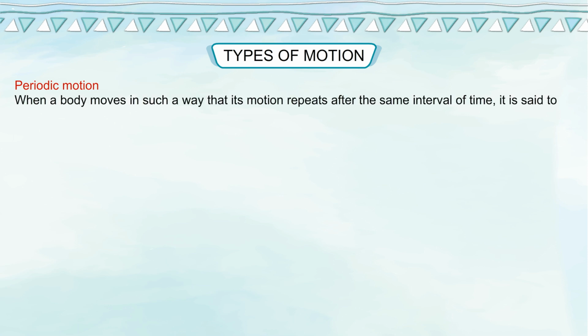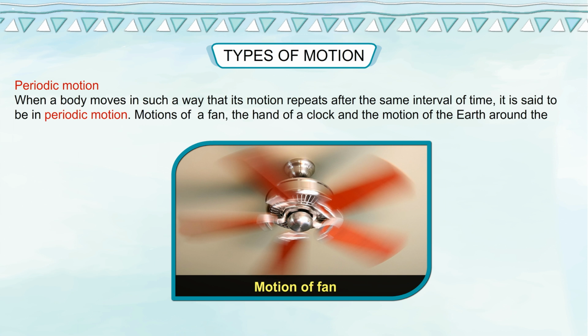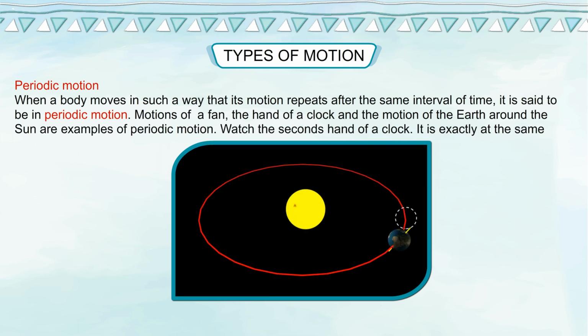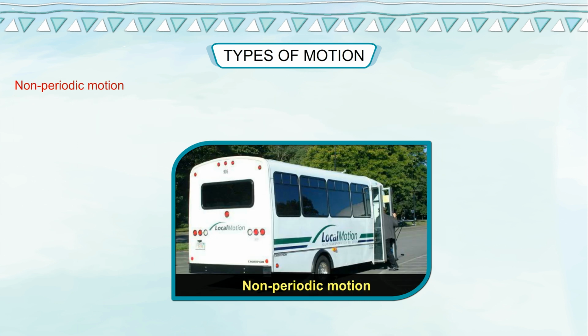Periodic motion. When a body moves in such a way that its motion repeats after the same interval of time, it is said to be in periodic motion. Motions of a fan, the hand of a clock, and the motion of the earth around the sun are examples of periodic motion. Watch the seconds hand of a clock. It is exactly at the same position after every minute.